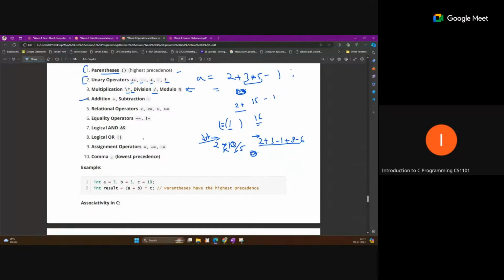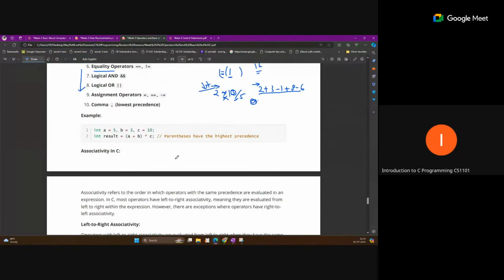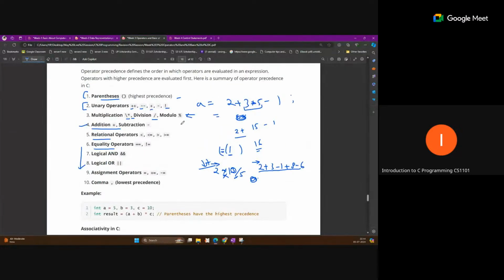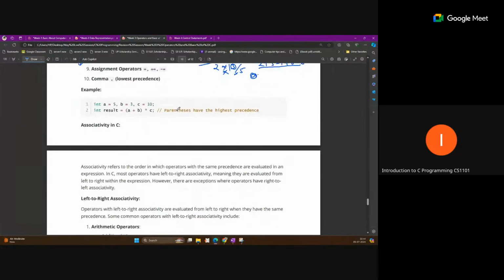Now this is the next level of precedence, and next is the equality operator. You can just remember this for precedence. For associativity, for most of the common operators it is left to right, but right to left is also there.